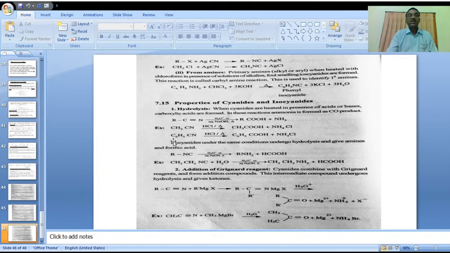Here is another example, phenyl cyanide, C6H5 cyclic ring. Phenyl cyanide on heating with hydrochloric acid forms benzoic acid, and ammonium chloride is also formed in this reaction.